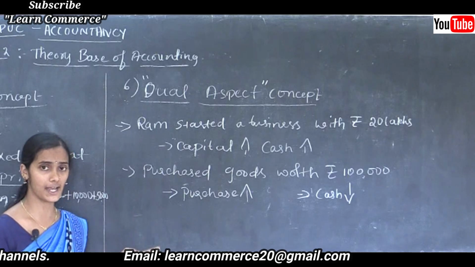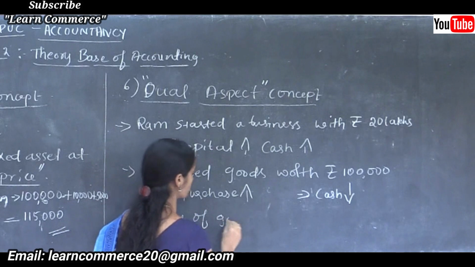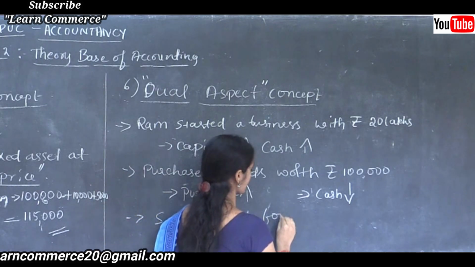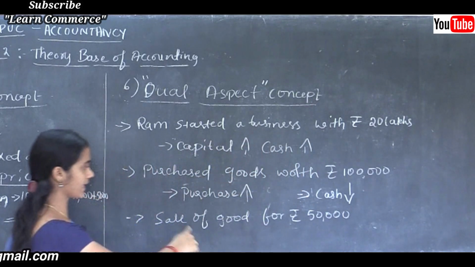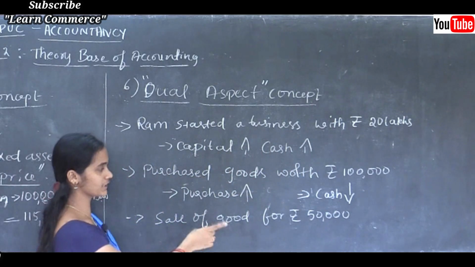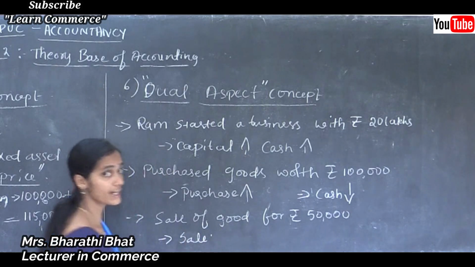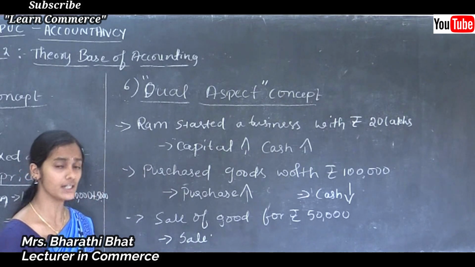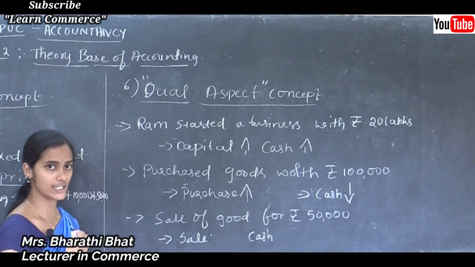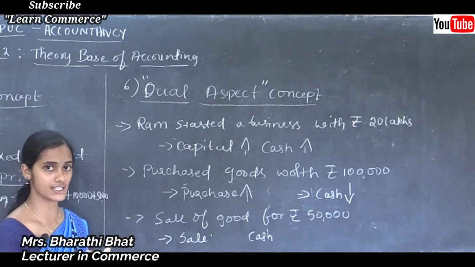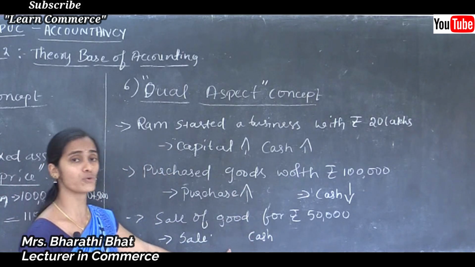You can take any example, say for example, sale of goods for rupees 50,000. Can you analyze this transaction? What are the two accounts affected here? One is sale, which is considered as revenue. And cash is what we receive at the time of sale. One is taking aspect, another one is giving aspect. Sale and cash increase.